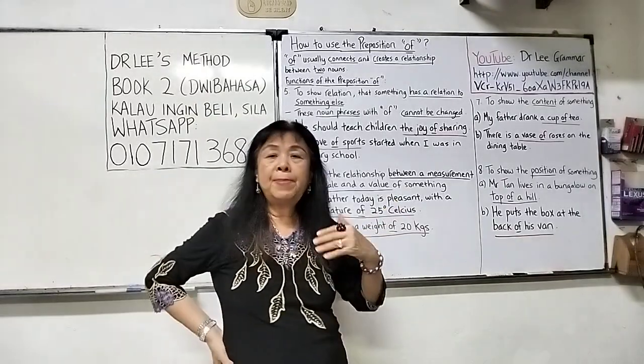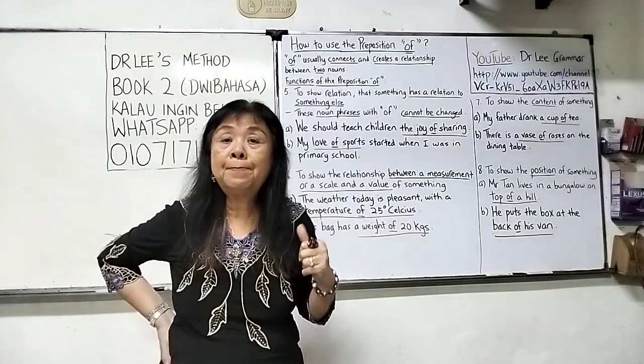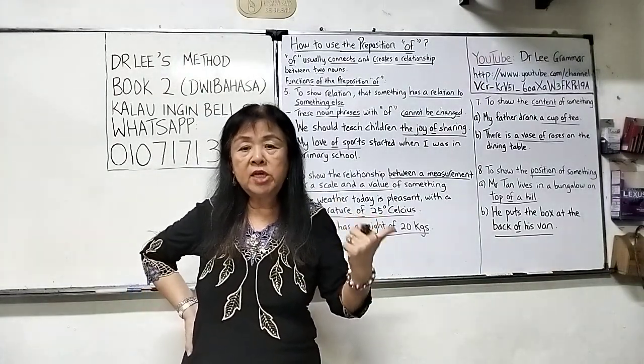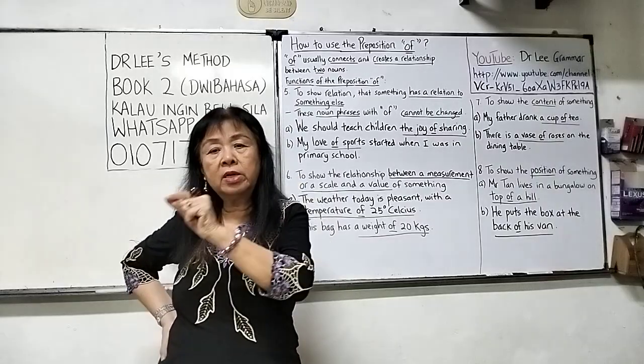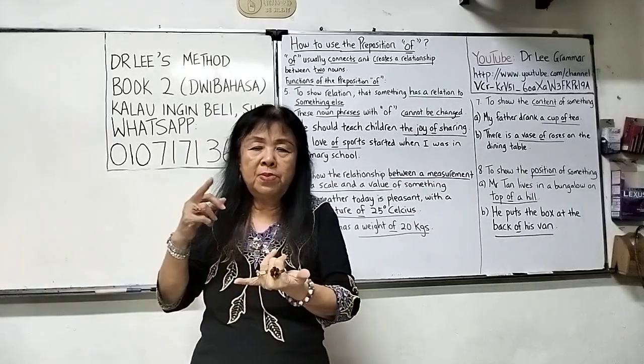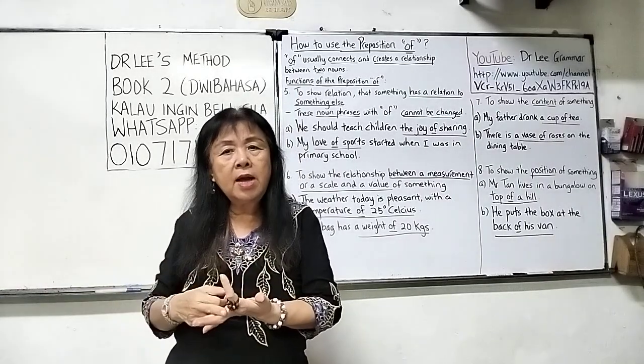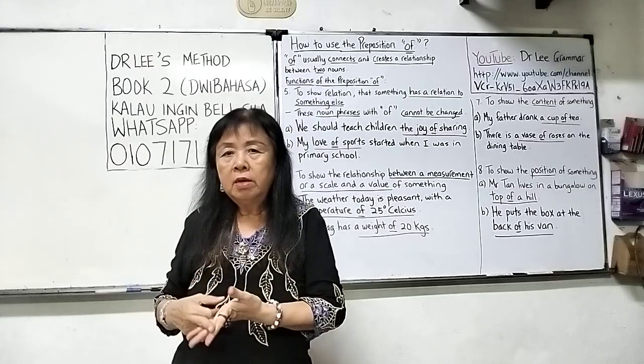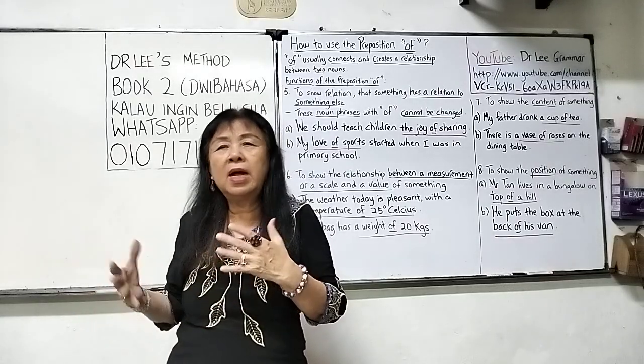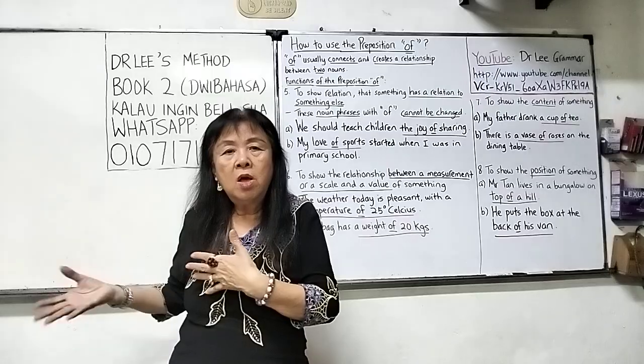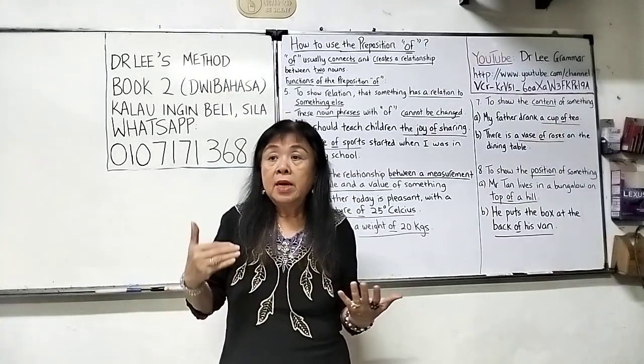He puts the box at the back of his van. Where is the location? Back. So after the location, you put of. And after the of, it is the thing. It could be a van, a lorry, a car. It could be a boat. It could be anything. It could be a house, the back of my house. Or can be a person.